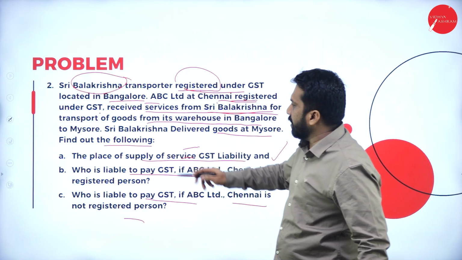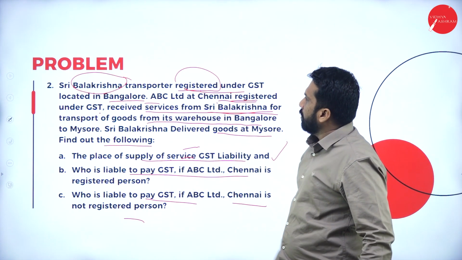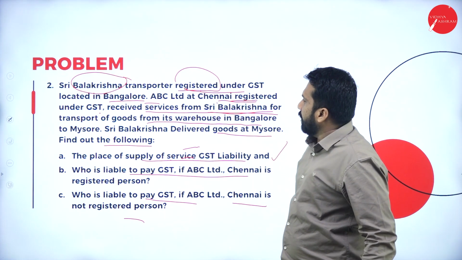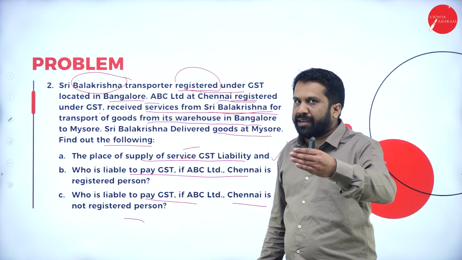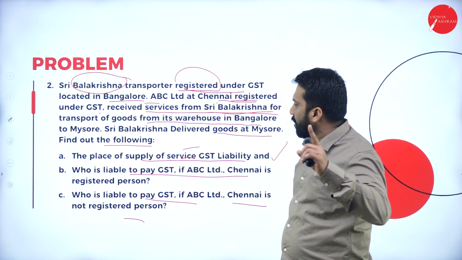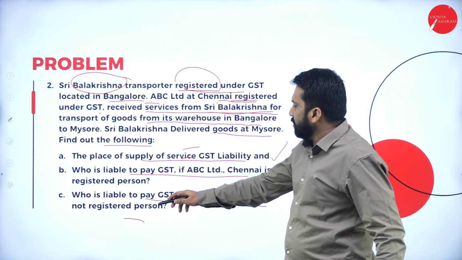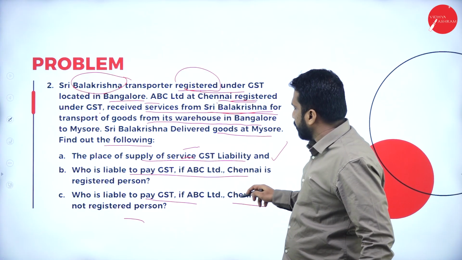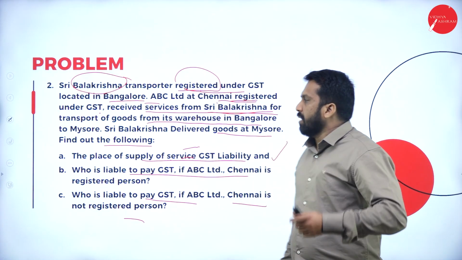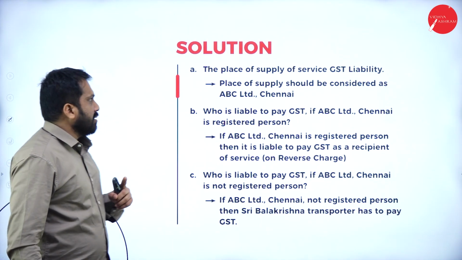Find out the following. The place of supply. Balakrishna is from Bangalore. This ABC is from Chennai, and the goods are transferred from Bangalore to Mysuru. So which is the place of supply here? Question 1. And who is liable to pay GST? Question 2. And who is liable to pay GST if ABC Limited Chennai is not registered? Assume that he is not registered. What will be your answer? I'll go to your answer. Answer 1, answer 2, answer 3.